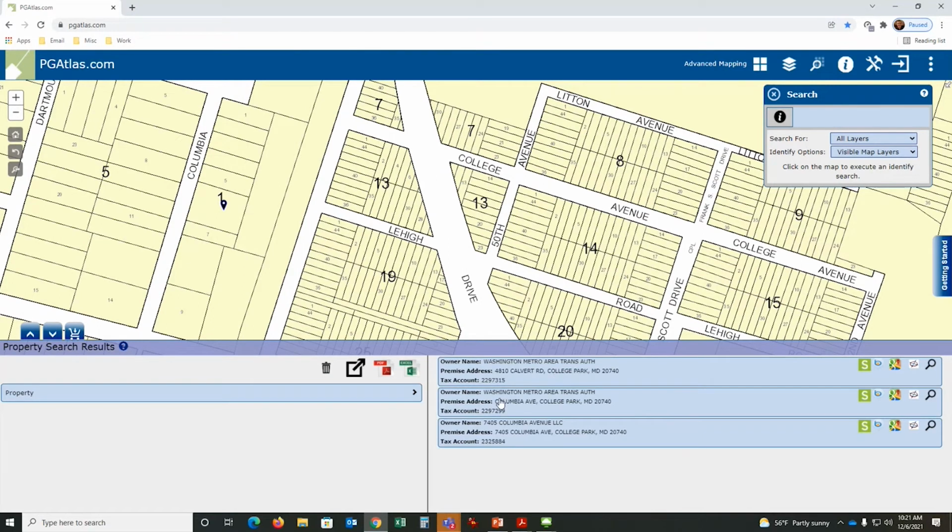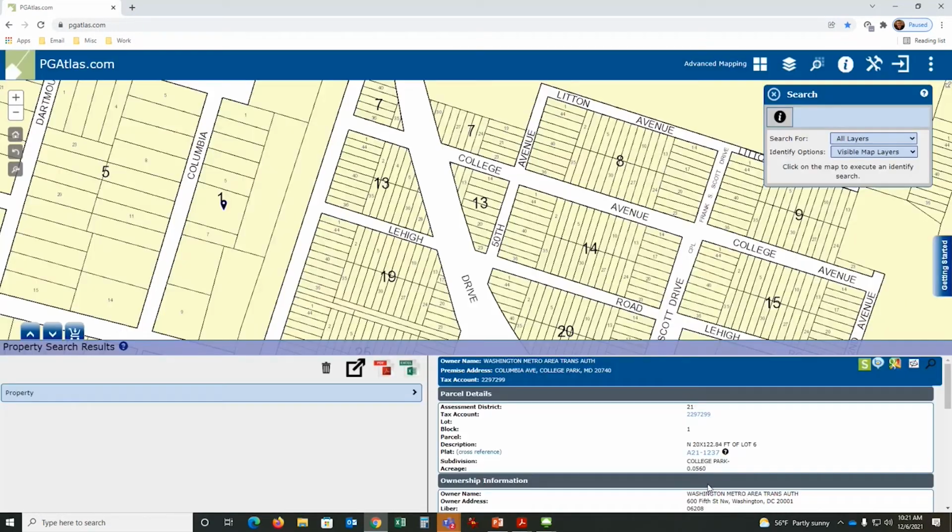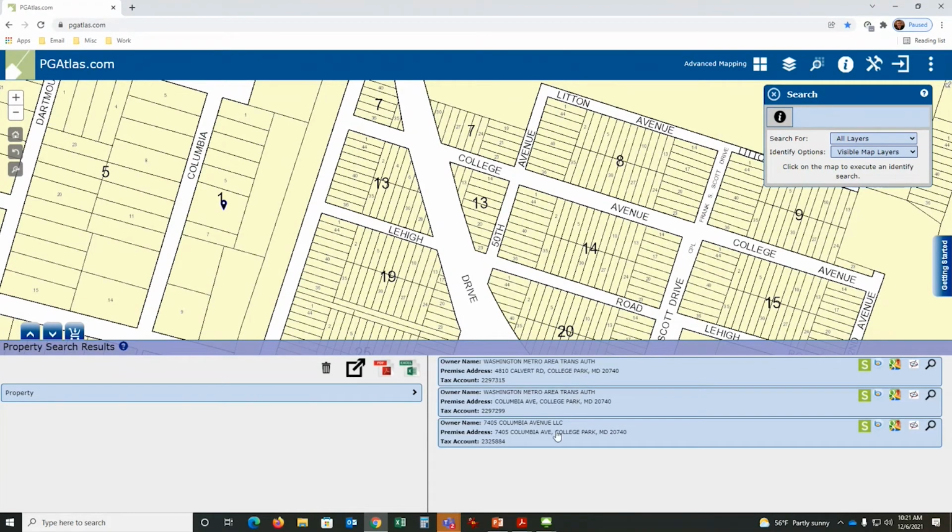Okay. I could click on this record. It tells me that it is 0.0560 acres, and so forth. So when you're looking at this property and you say, what are the tax accounts in this property? If you only located the one tax account, it wouldn't be for the whole property. What does that mean?